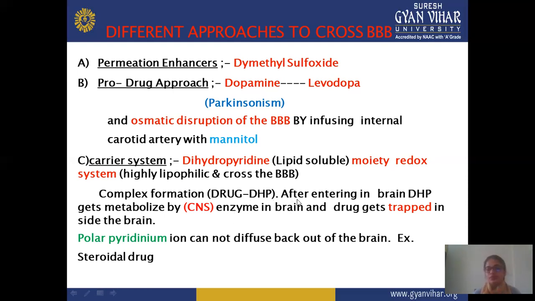The required action is not observed when you take your drug without any carrier or approach, because it is easily excreted. But when you take your drug with DHP, dihydropyridine, it forms a complex, the DHP gets metabolized by CNS enzymes in the brain, and the specific action is observed.